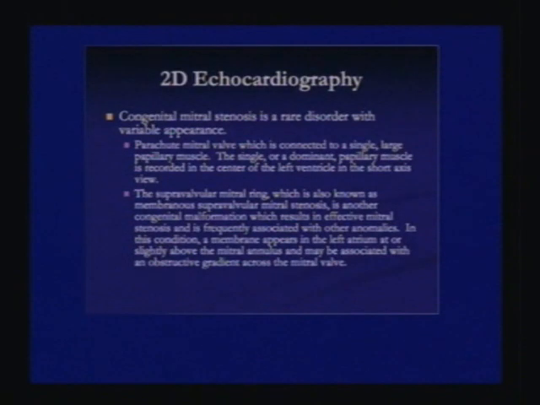Now, congenital mitral stenosis is a rare disorder and it has a variable appearance. You may have patients with parachute mitral valve, which is connected to just a single large papillary muscle. The single or dominant papillary muscle is recorded in the center of the left ventricle in a short axis view. The supravalvular mitral ring, also known as membranous supravalvular mitral stenosis, is another congenital malformation which results in effective mitral stenosis and is frequently associated with other anomalies. In this condition, a membrane appears in the left atrium at or slightly above the mitral annulus and may be associated with an obstructive gradient across the mitral valve.